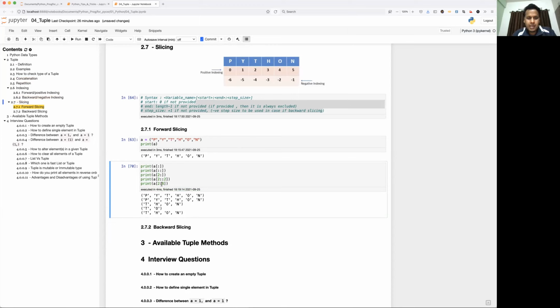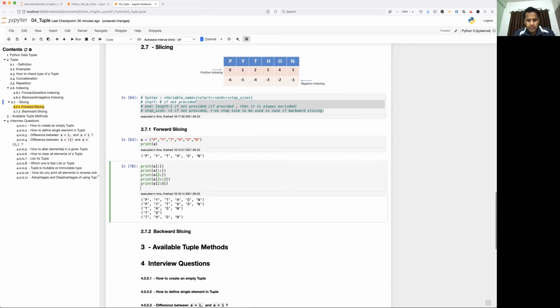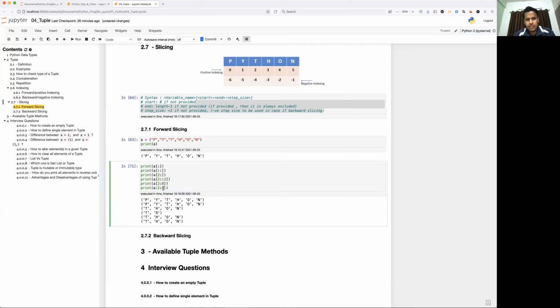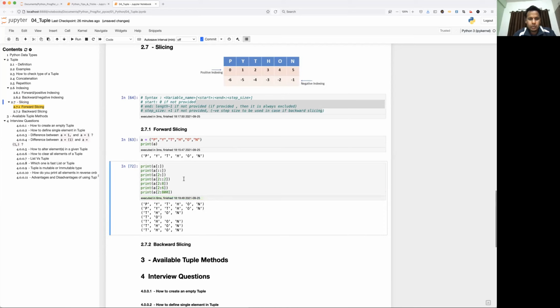So the good thing about slicing is, even though you are giving an index out of range, it is not going to throw an error. Whatever is coming before that, it will print those number of elements. So I can make another example here. Let's say 2 to 6 I give. Okay, so 6 is out of range, but 6 anyway is excluded, so it will go till 5. So 2 to 5 will be printed. In fact, if you give 800, at least 2 is the start, but the end index is not there. But after 2 to 800, whatever is coming, everything will get printed. Okay, so in slicing, don't think that you cannot give an out of range index. You can give it, but whatever is falling within the range, only those elements will be printed.